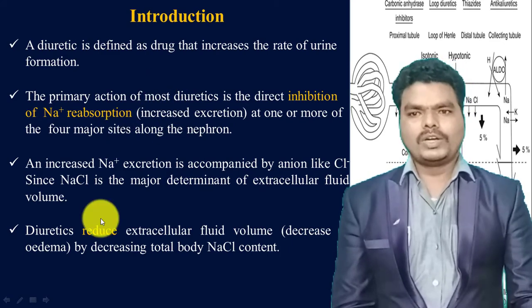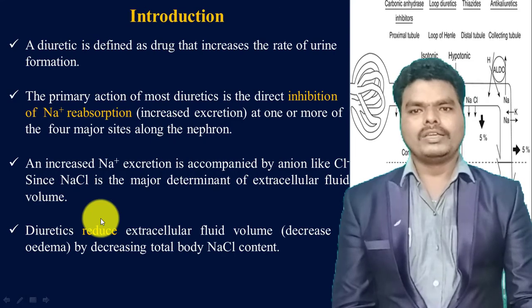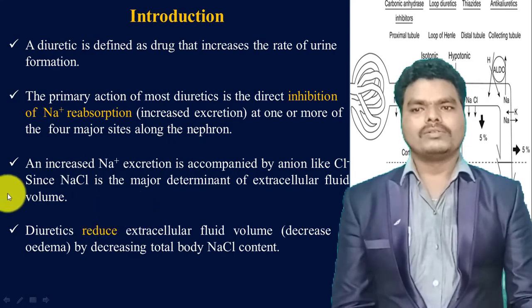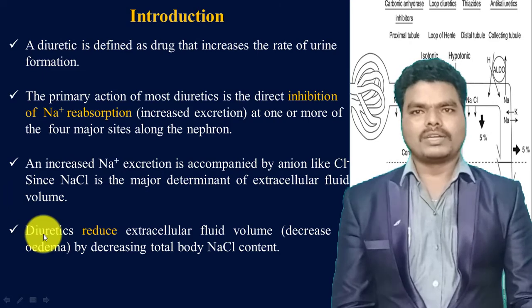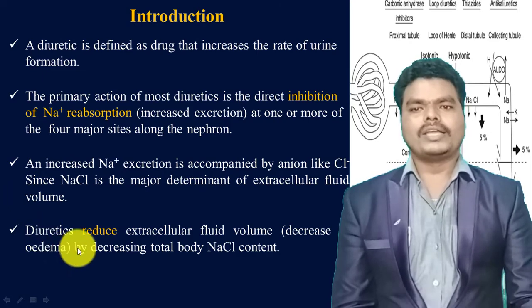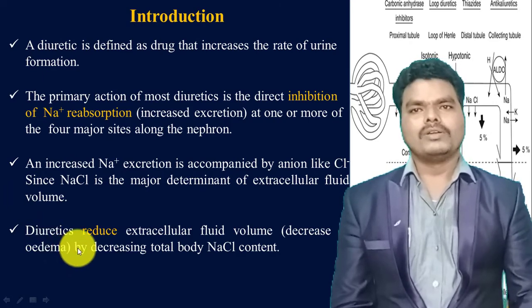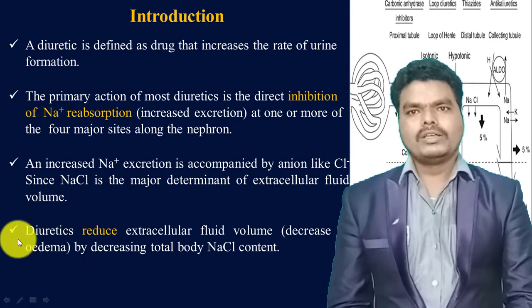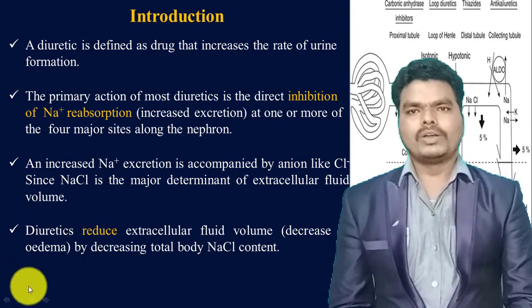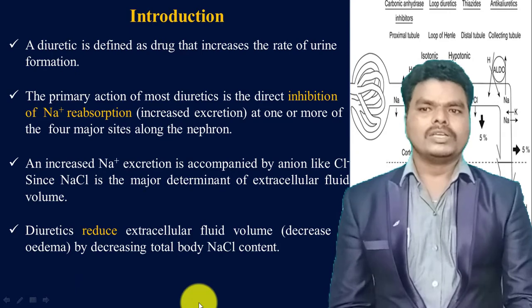The increased sodium excretion is coupled with the excretion of chlorine. Since sodium chloride is a major determinant of extracellular fluid volume, along with the sodium, the chlorine also gets excreted as sodium chloride.